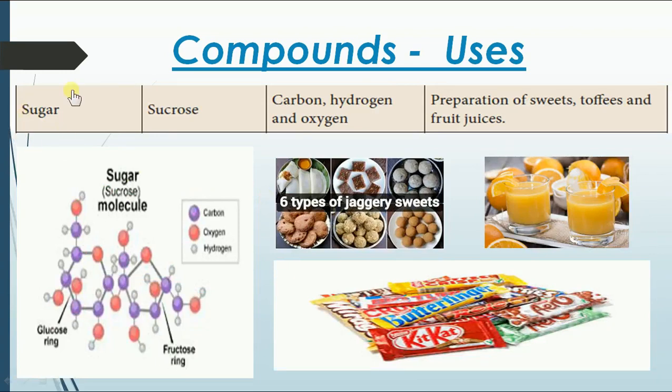Sugar. It's another important compound we use. The chemical name is sucrose. You could see the picture here. Sucrose is made up of 1 glucose and 1 fructose. So it's a combination of glucose and fructose. It's called sucrose. You could see what elements we have. The purple color is carbon, the red color is oxygen, and the white color is hydrogen. So 3 different elements make up this sugar molecule. What is it used for? It is used for preparing sweets, toffees like this, and to make fruit juices.